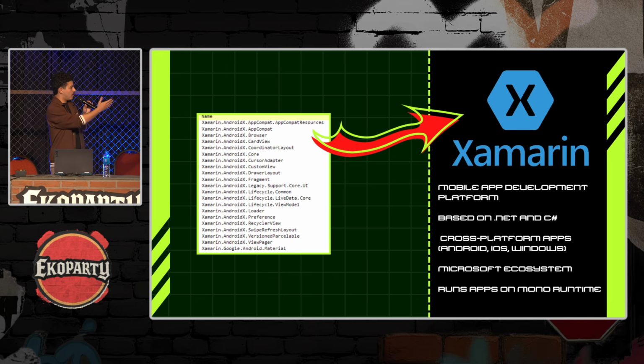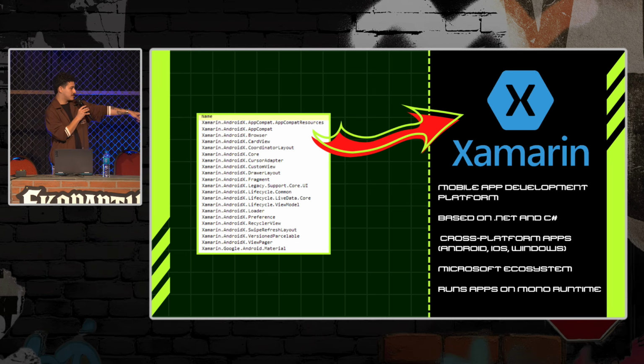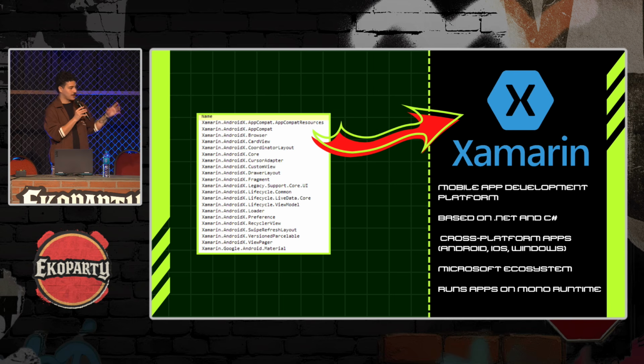develop the application on .NET using C#, and it creates cross-platform apps. So you have only one codebase, using .NET and C#, and it creates ports for Android, iOS, Windows, and everything else. It's a Microsoft ecosystem tool. And as I was searching and looking at the documentation, Xamarin actually runs apps on Mono Runtime. So it all kind of fits together, because this application was probably developed using Xamarin, and that's why it runs on Mono Runtime.